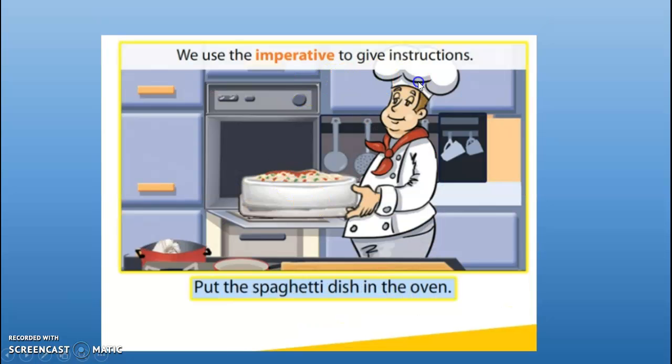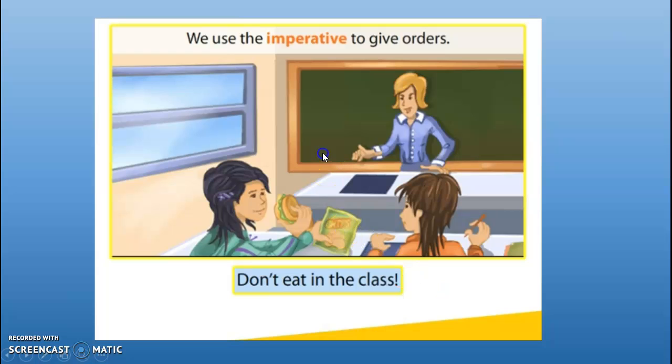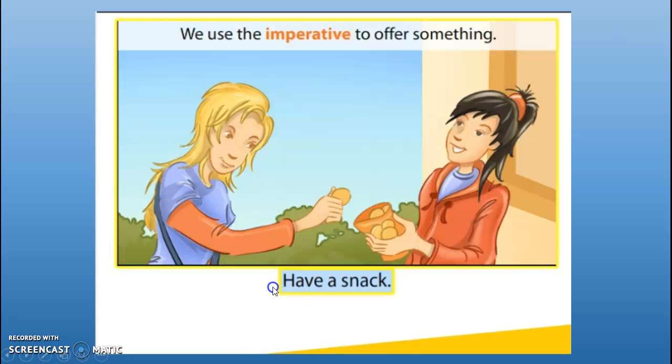We use the imperative to give instructions. "Put the spaghetti dish in the oven." We use the imperative to give orders. "Don't eat in class." That is an order, and here we don't have any subject, and the meaning is understood. We use the imperative also to offer something. "Have a snack."